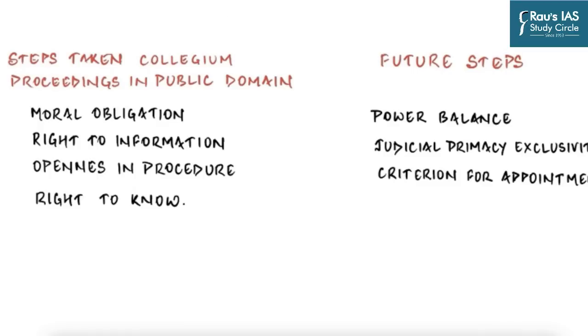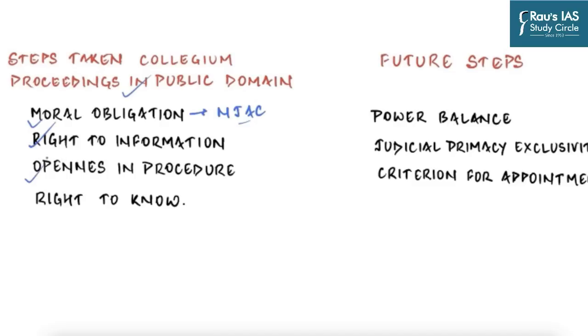But it's not like higher judiciary has not taken any step. Supreme Court has made way for proceedings of collegium system to be kept in public domain. And this was a very correct and very welcome move. It was an obligation and a moral obligation on higher judiciary to do so. Especially after it struck down the NJAC judgment, it basically became incumbent upon the higher judiciary to do so. Then of course the proactive disclosure by judiciary is in sync with the Right to Information Act as well.